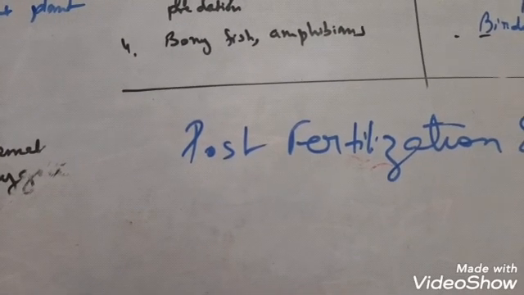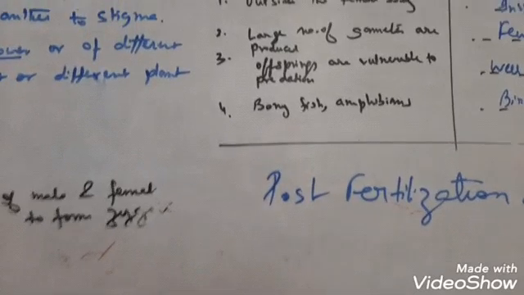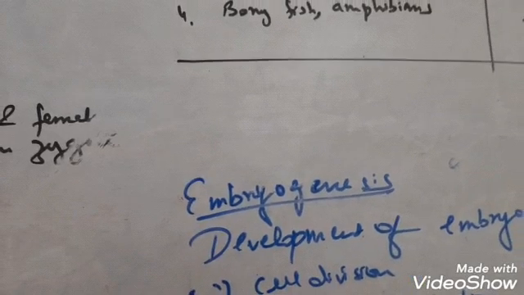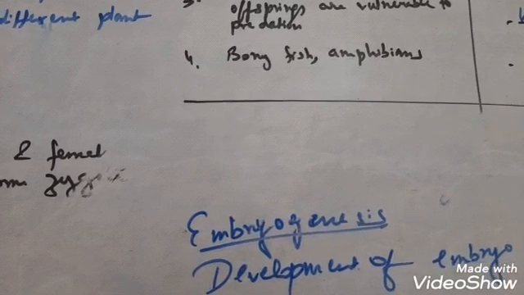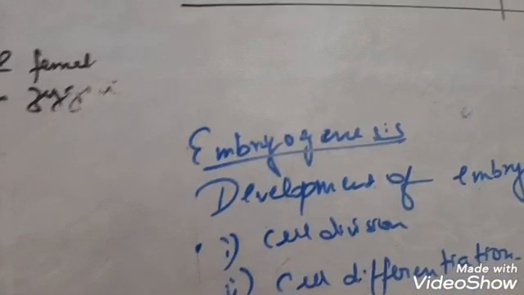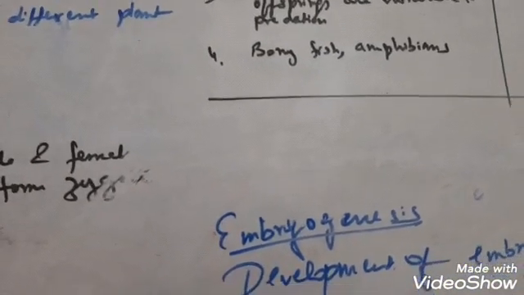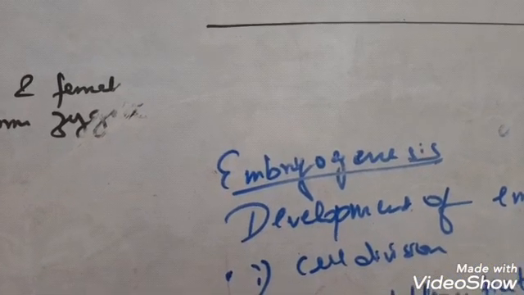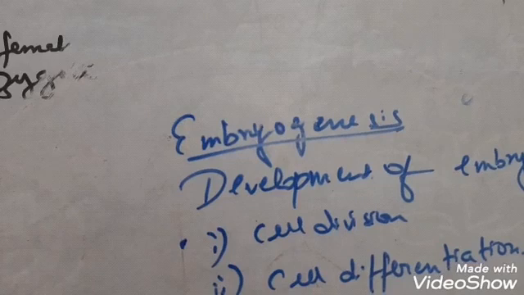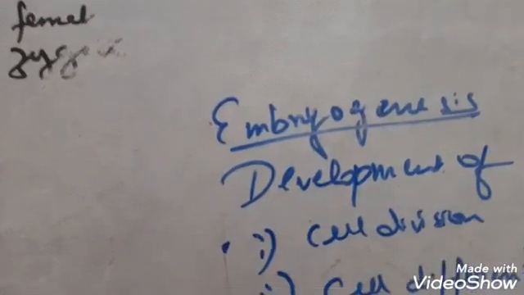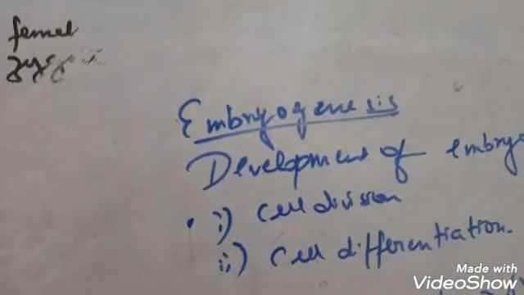Next comes embryogenesis. Now what is embryogenesis? It is the development of the embryo from the zygote. Now during embryogenesis, the zygote undergoes two types of division. Number one, cell division, that is the mitotic division, to increase the number of cells in the organism, and then cell differentiation, that is, specialized tissues and organs are formed from the number of cells. So first cell division takes place, followed by cell differentiation. These are the two parts of embryogenesis.